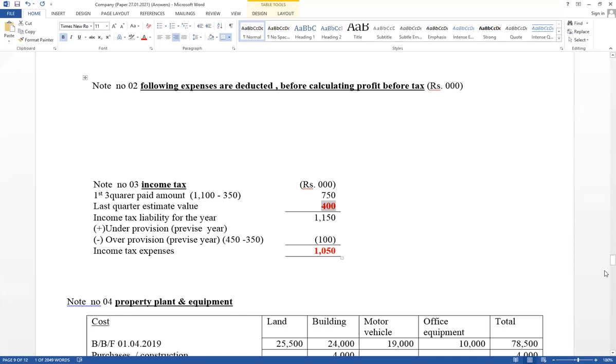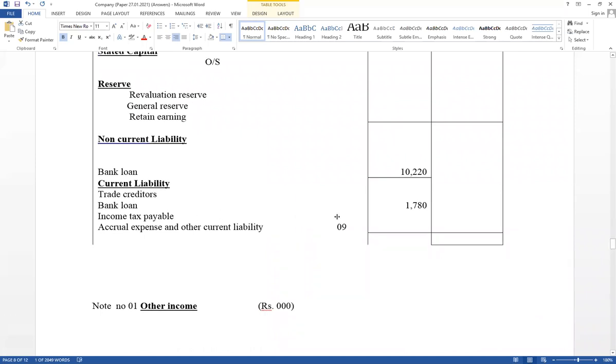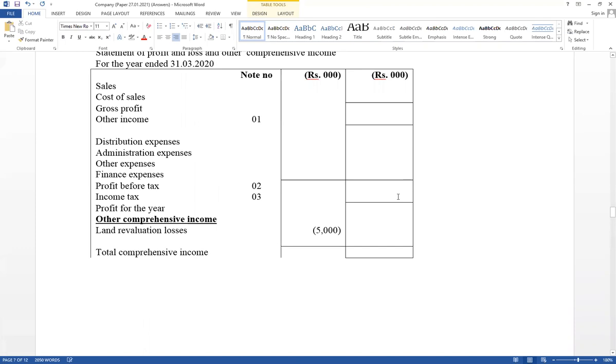Right, record income statement under current liability as income tax payable. This year last quarter estimate value 400, and income statement last column within brackets as income tax expense 1050 within brackets as expense. Right, all the adjustments okay.